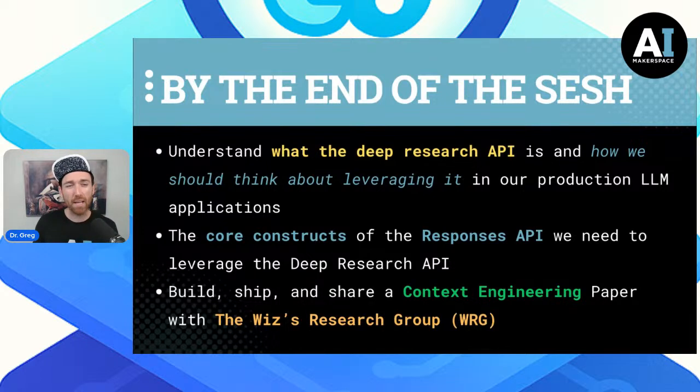And then we want to build, ship, and share today. We're going to create a research group of agents. We're going to call it the Wiz Research Group. And we're going to have them write a paper on the hottest topic in AI today, on context engineering.